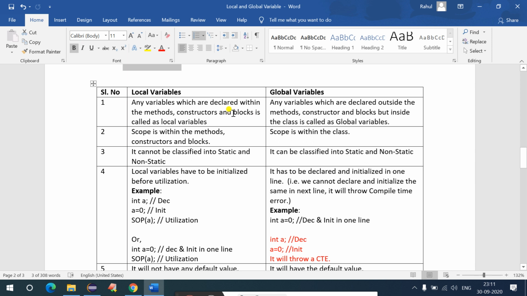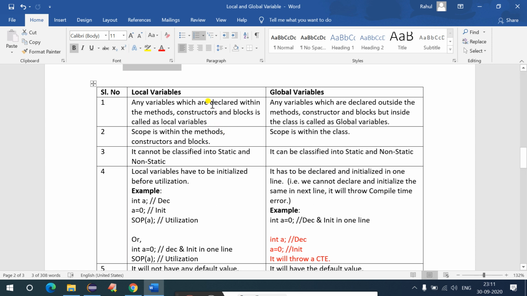If someone asks you what is the difference between local variable and global variable, you can just say any variable declared within the methods, constructors and blocks is called a local variable, whereas any variable declared outside the methods, constructors and blocks but inside the class is called a global variable.